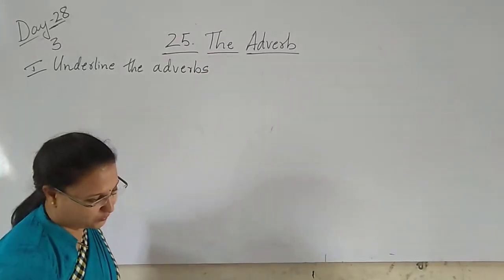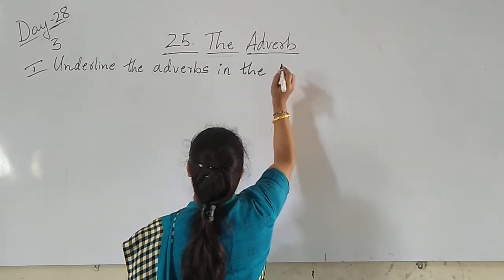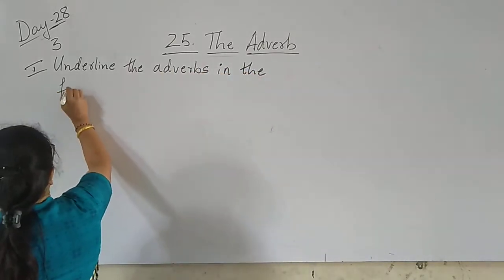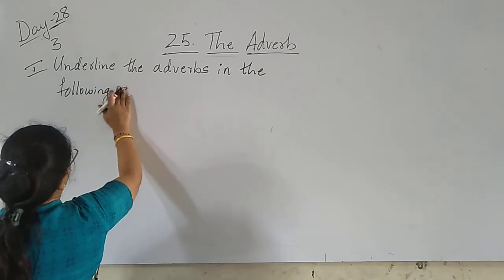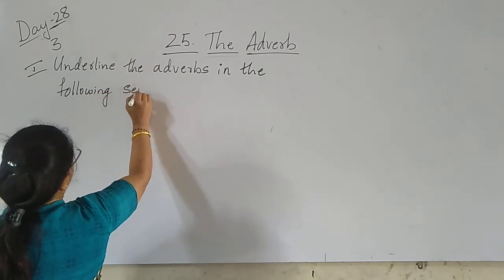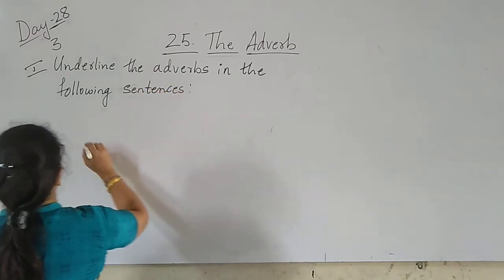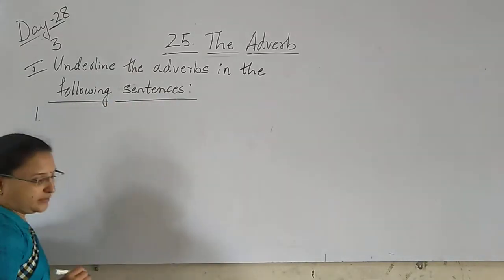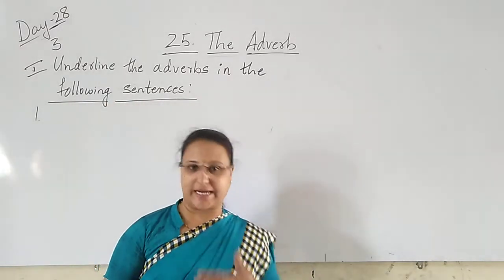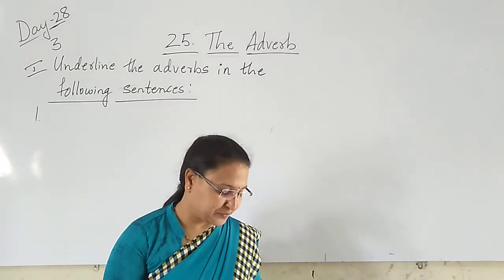Underline the adverbs in the following sentences. Yes. Now, first I will write the sentences, children. Okay? And then I will explain to you.